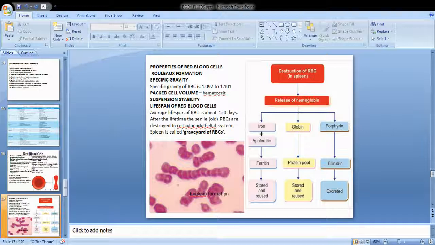So what happens to the porphyrin ring? They get metabolized, and that gets converted to bilirubin. So bilirubin, further in the liver, becomes either conjugated or unconjugated. You would have heard about conjugated bilirubin and unconjugated bilirubin. It gets conjugated with some other compounds, and then they are excreted. So what will happen? During the conversion, during the metabolism reactions, they will be converted into stercobilin and urobilin.